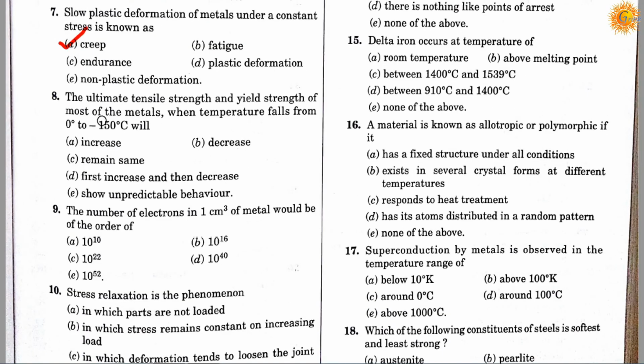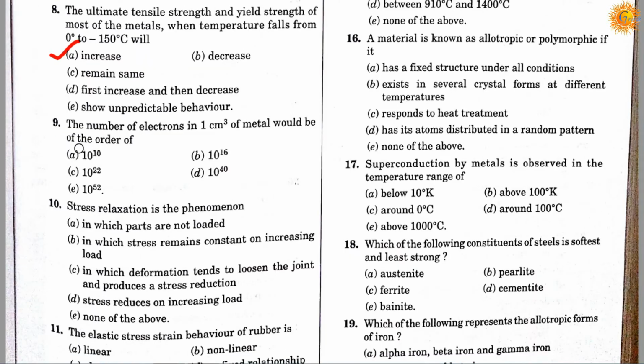Question number 8. The ultimate tensile strength and yield strength of most of the metals when temperature falls from 0 degrees to minus 150 degrees centigrade will: option A, increase; option B, decrease; option C, remain same; option D, first increase and then decrease; option E, show unpredictable behavior. Correct answer is A. The ultimate tensile strength and yield strength of most of the metals will increase when the temperature falls from 0 degrees centigrade to minus 150 degrees centigrade. It means they will be increased when the temperature falls.